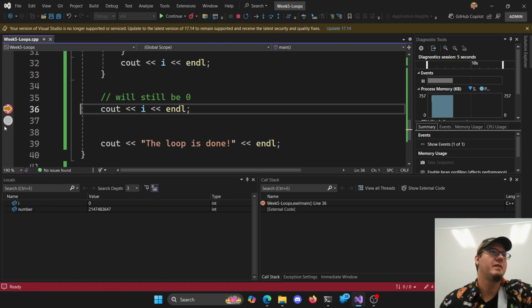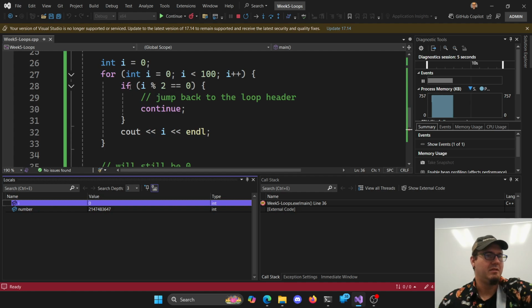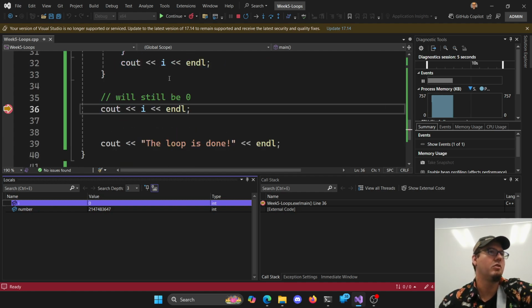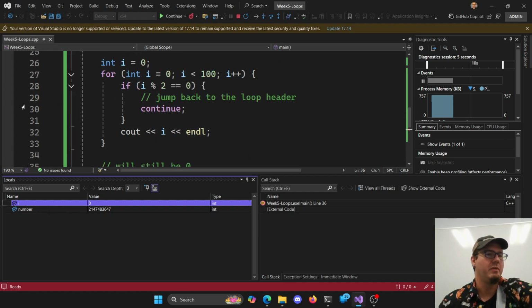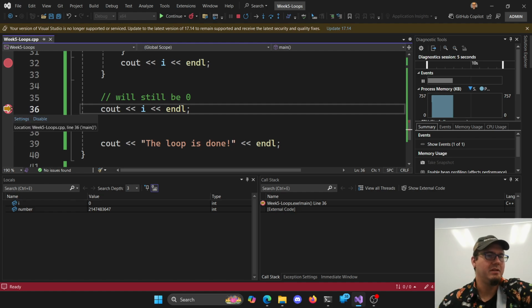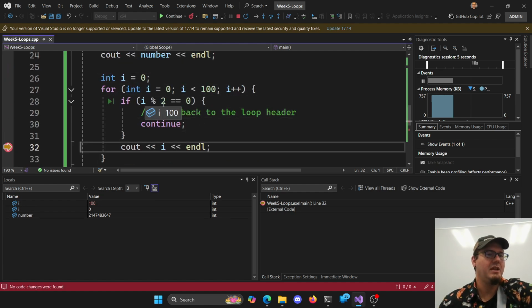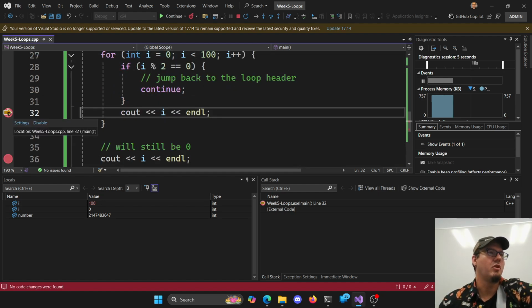This debugger is your favorite tool, your best friend for figuring out why is my program not doing what it's supposed to be doing, for you to get rid of the bugs, to debug the program. It's a cute term, right? We have i here. This i doesn't exist because it's no longer within scope of our debugger. So if we paused within here, then we would see it. I think I can drag it back here. Hey, look at that. Sometimes that works. You can go back a couple lines. It doesn't always work well, but sometimes you can go back up a couple lines, like rewind time, which is kind of fun. Now we see, hey, I've got i is 100 and i is 0. I've got two different i's, and it's a little bit confusing here.